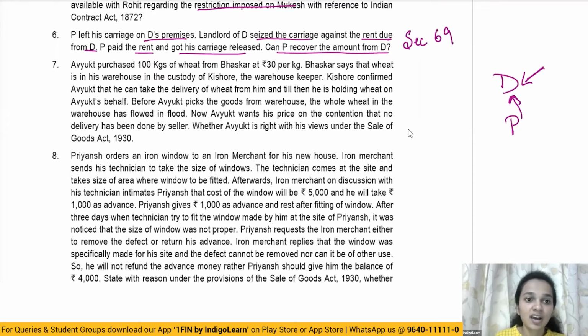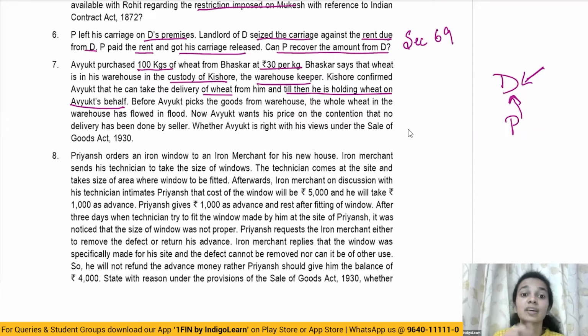Avyukt purchased 100 kgs of wheat from Bhaskar at 30 rupees per kg. Bhaskar says that wheat is in his warehouse in the custody of Kishore, the warehouse keeper. Kishore confirmed to Avyukt that he can take the delivery of wheat from him. Until then, he's holding wheat on Avyukt's behalf. So now, as you all know, there are 3 types of delivery which happens under the Sale of Goods Act. One is actual delivery, the other is symbolic delivery, and the last one is constructive delivery.